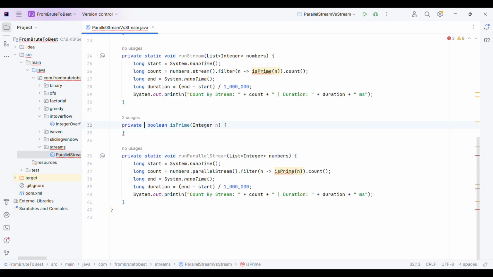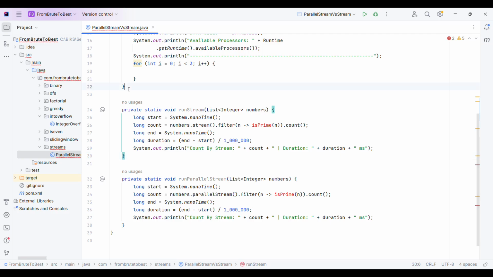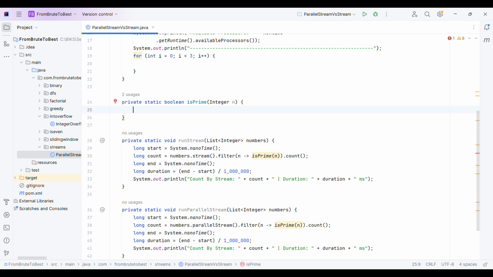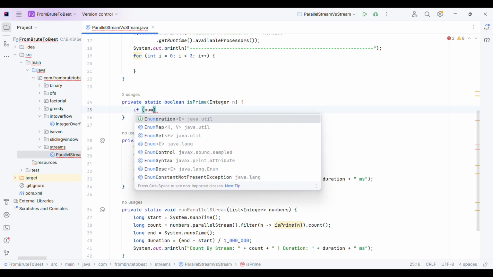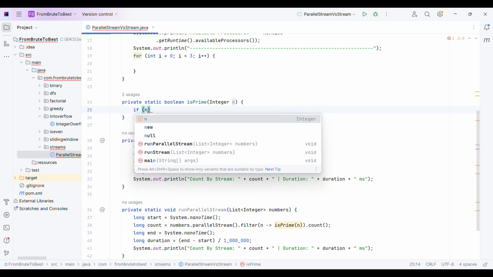And same for here. Okay, and let me place this method here. So I hope you all know how to check whether an integer is prime or not, right? Okay, so let me just add some conditions here, that if, okay, it's n, no problem.